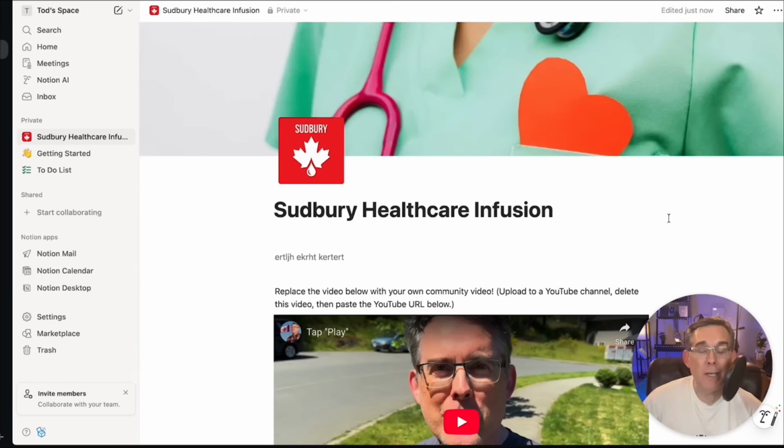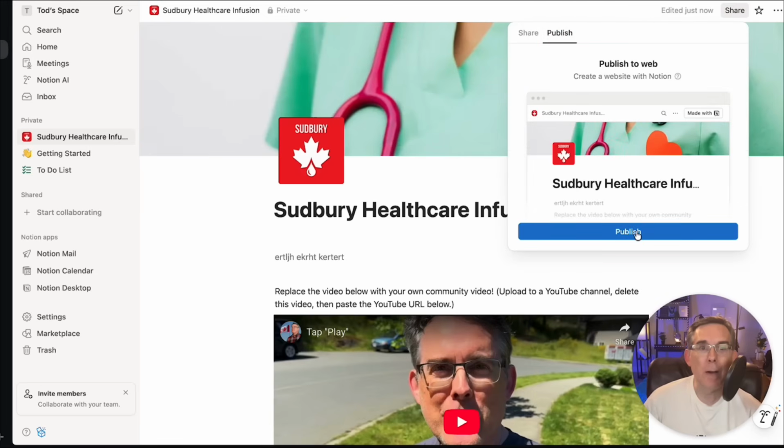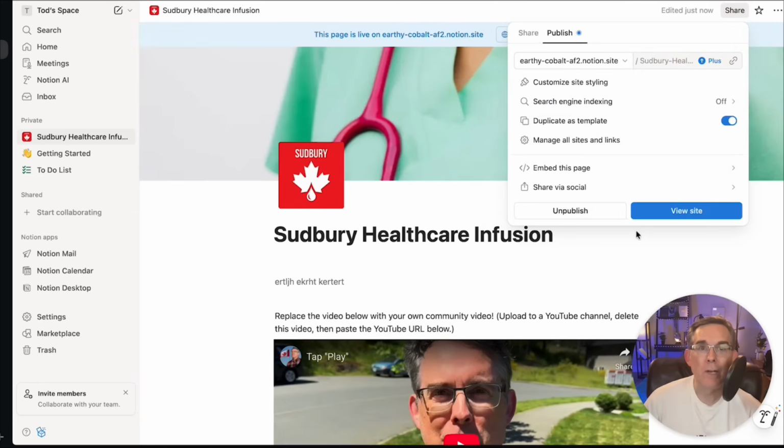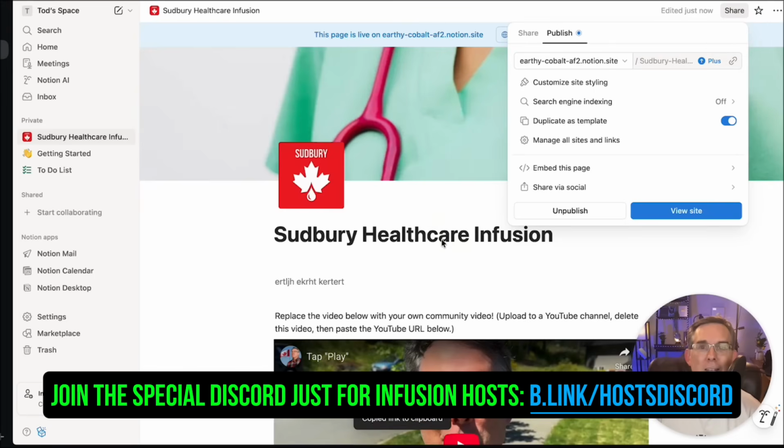Now publishing it, making it public, is super easy. You're going to go up to the share button here. You're going to click share. Click the Publish tab, which is up at the top, and then click the Publish button. And that's it. You are now live. And if you click this little link icon, it'll say Copy Site Link. Just click it, and that is your URL.